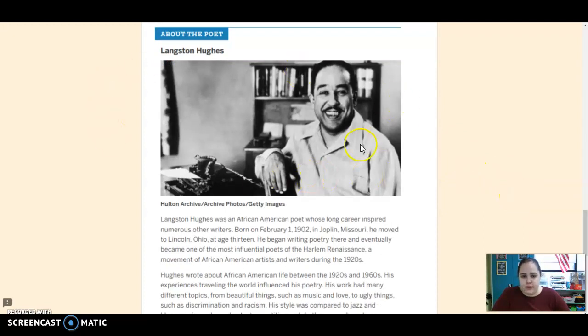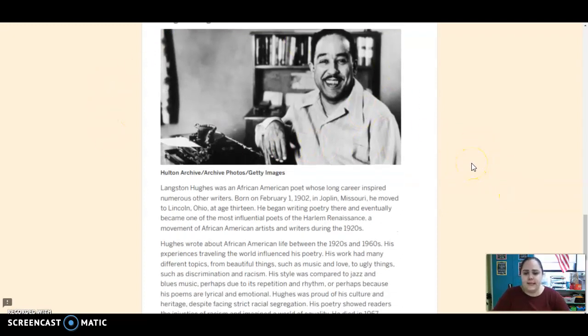So this is a photograph of him. Langston Hughes was an African-American poet whose long career inspired numerous other writers. Born on February 1st, 1902 in Joplin, Missouri, he moved to Lincoln, Ohio at age 13. He began writing poetry there and eventually became one of the most influential poets of the Harlem Renaissance, a movement of African-American artists and writers during the 1920s.